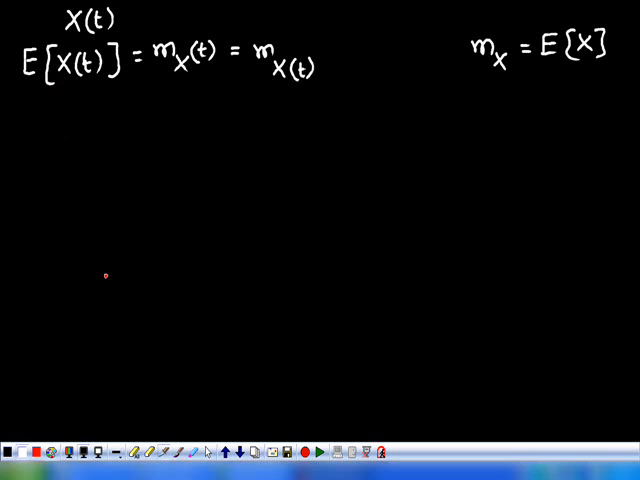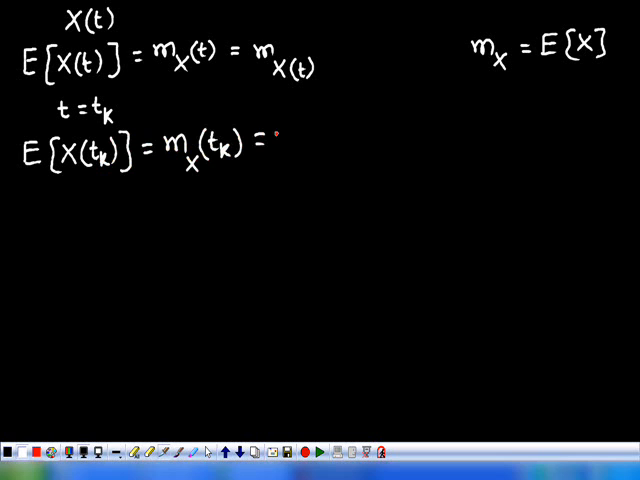Strictly speaking, at t equivalent to some tk, that is, we are observing the random process at t equivalent to tk, then this can be written as expectation of X(tk) is equivalent to m_X(tk). So this can also be written in the other form. These two notations are the same. Either you can represent the mean value by m_X(t) or m_x(t). Either way.